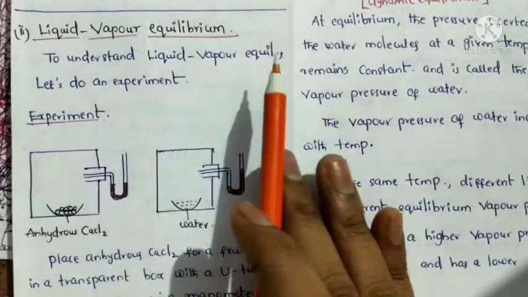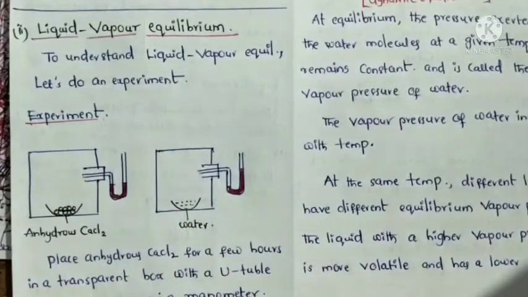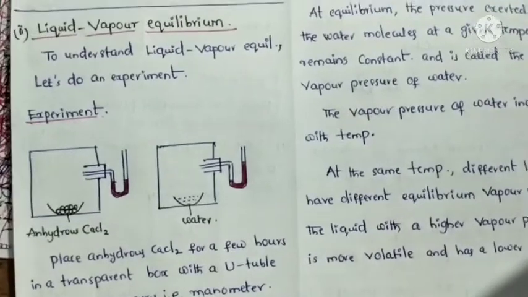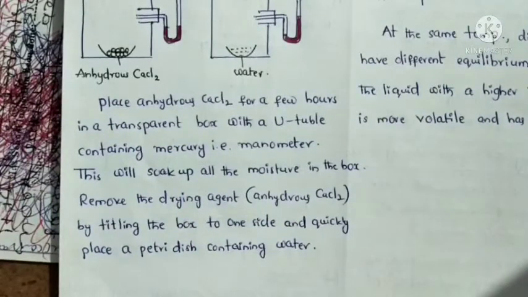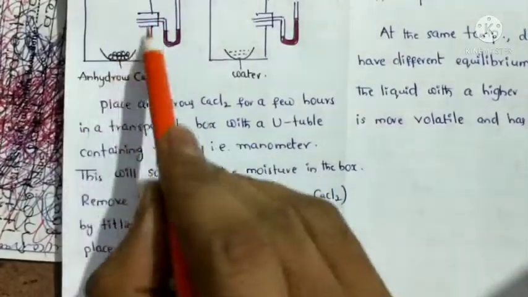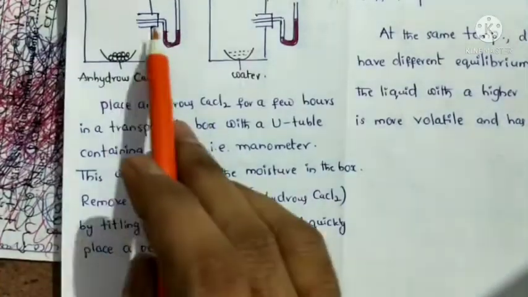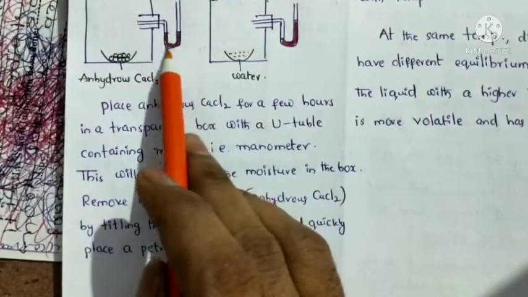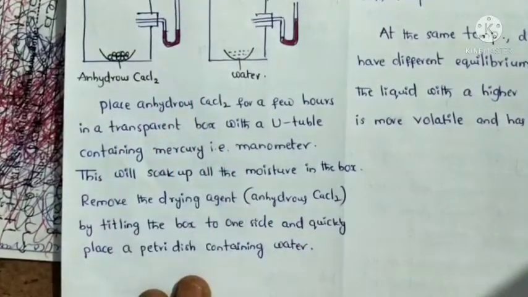So now, another phase transformation process, liquid vapor equilibrium. To understand liquid vapor equilibrium, let's do an experiment. What is the experiment here? Place anhydrous calcium chloride for a few hours in a transparent box with a U-tube containing mercury. This arrangement is called a manometer.